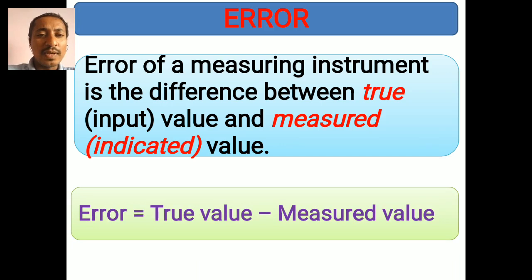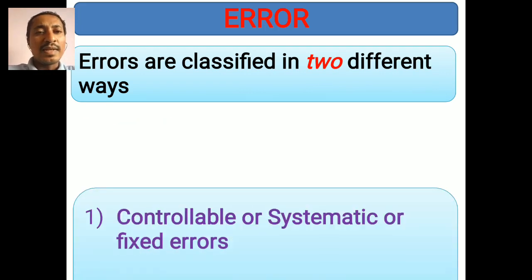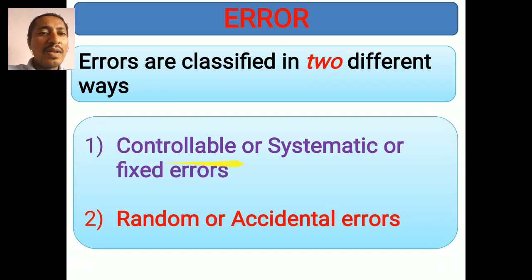Its formula is given by: error is the difference between the true value and the measured value, that is, true value minus measured value. Errors are mainly classified into two types: controllable or systematic or fixed errors, and the second one is random or accidental errors.